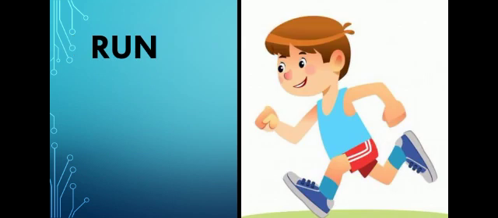Now the next picture is about running. A boy runs fast. So run is a verb. Run is also an action word. His action is run.